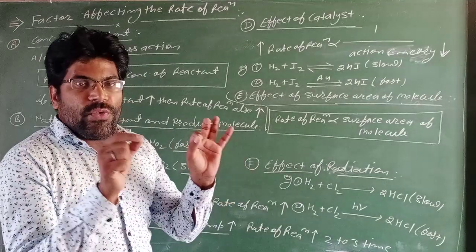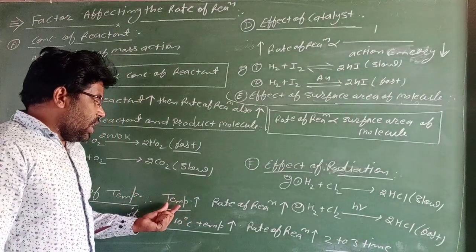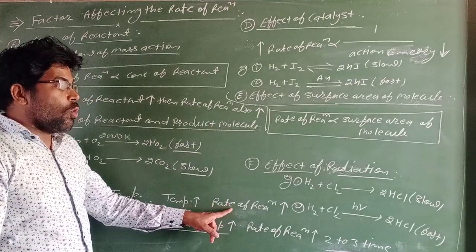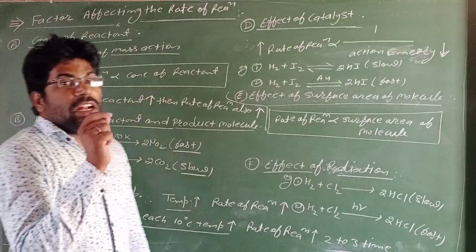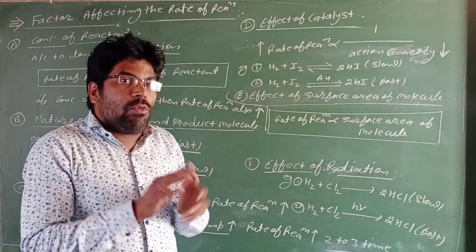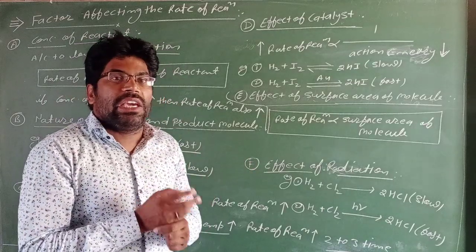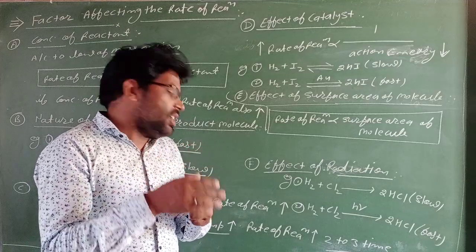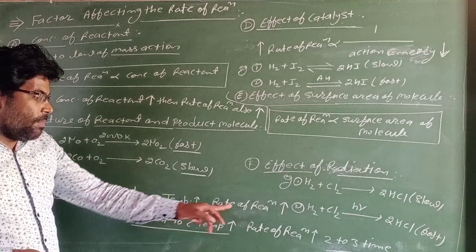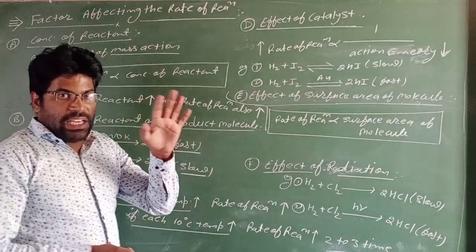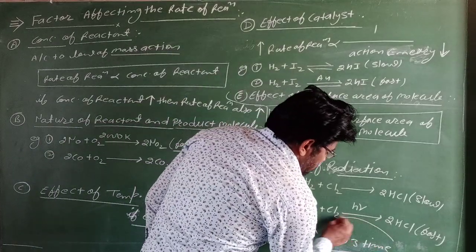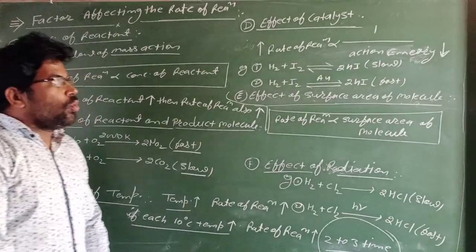If we increase the temperature, the rate of reaction also increases, because if we increase the temperature, collisions between reactant molecules increase, so kinetic energy increases, and as kinetic energy increases, the rate of reaction also increases. For each 10 degree centigrade increase in temperature, the rate of reaction increases 2 to 3 times.